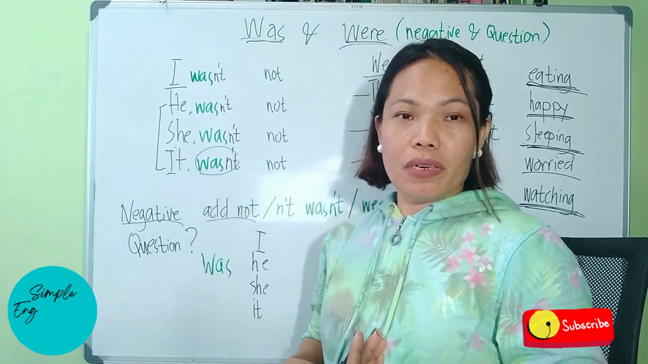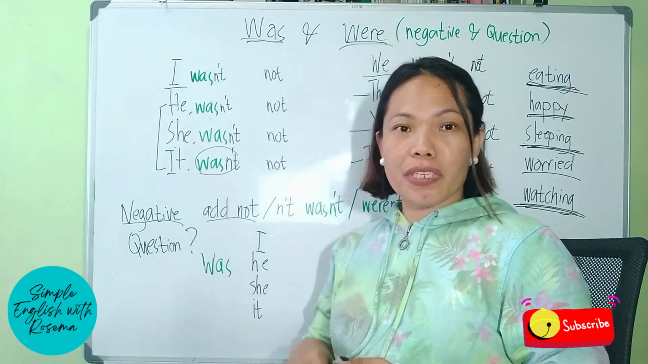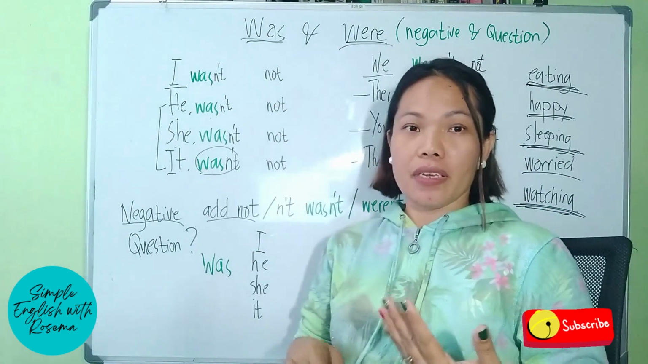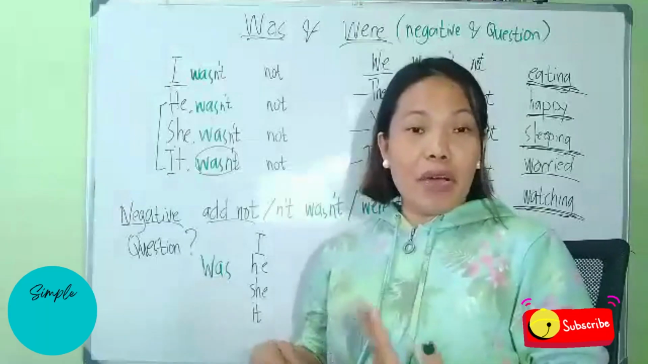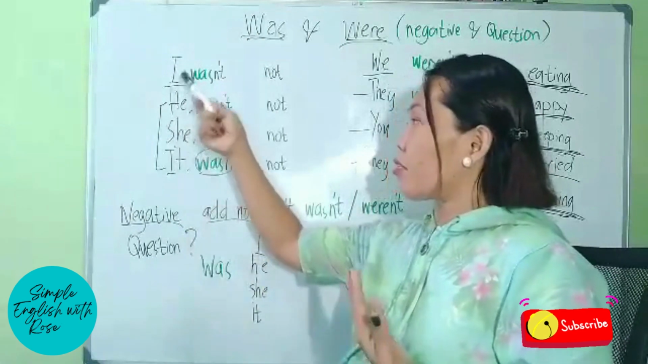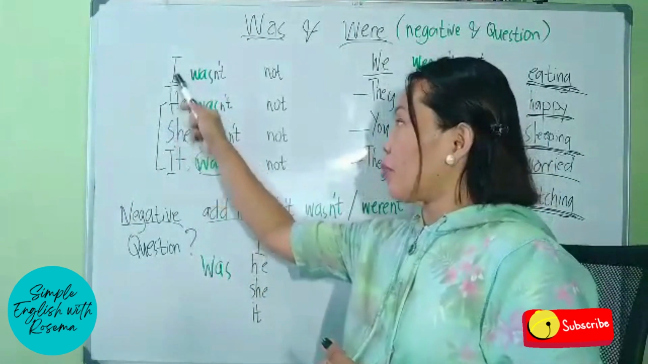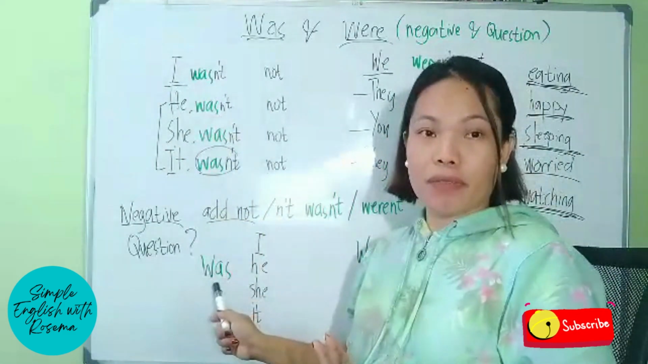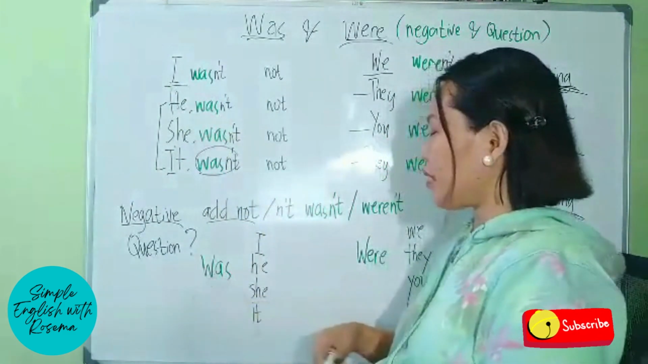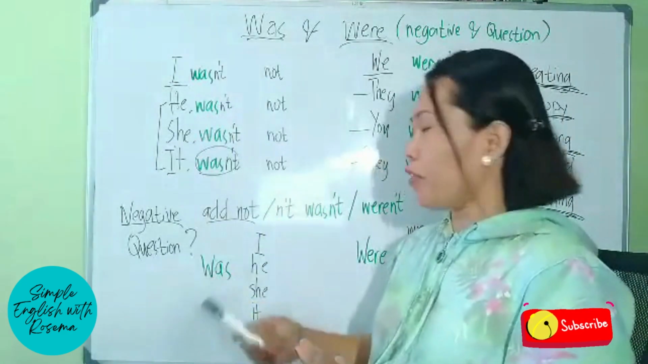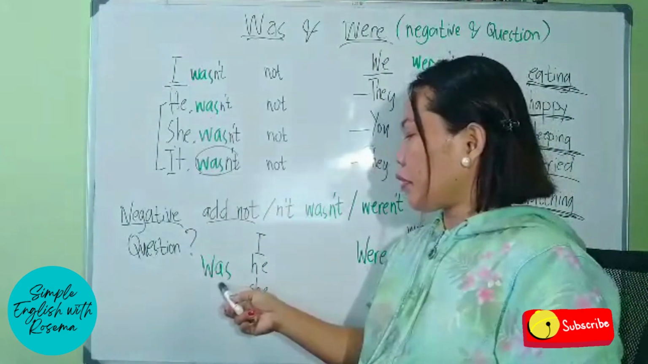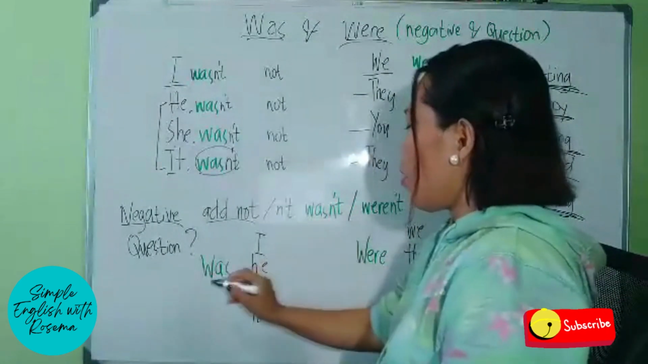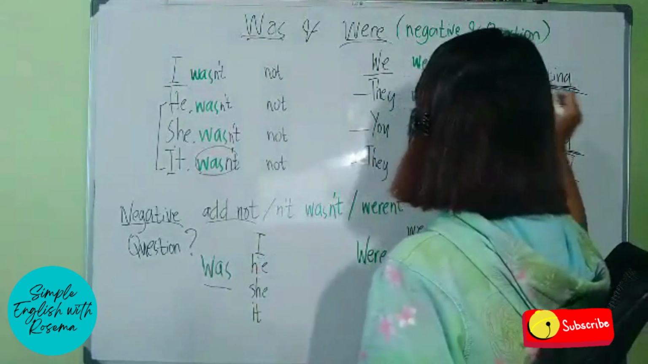Now what about in making questions using our past tense be verbs was and were? For questions, if our positive and negative sentences started with our pronouns, with questions, it will start with our past tense be verb, and it will be followed by the pronouns. So be verb first, and then our pronouns. So we can say, was I eating?